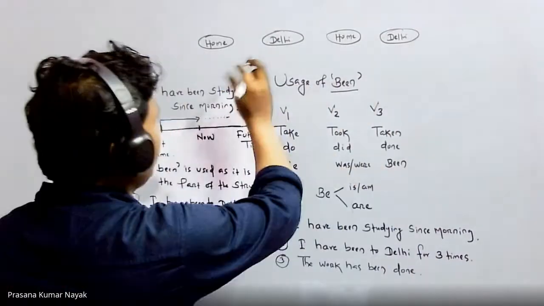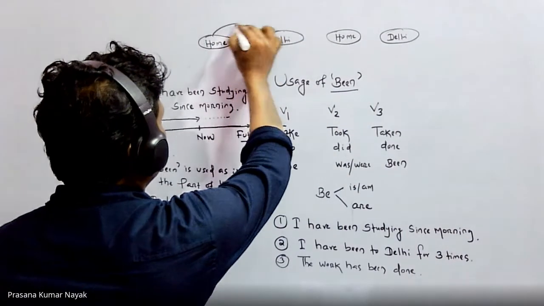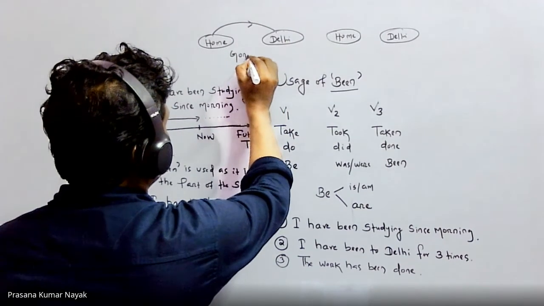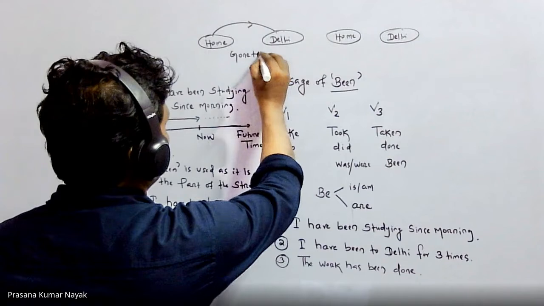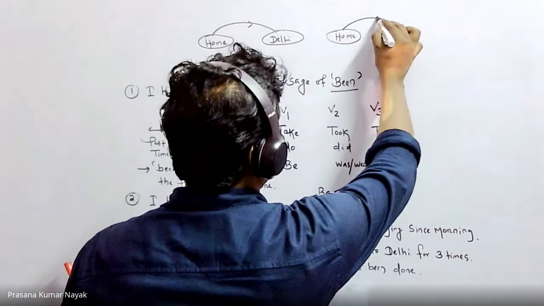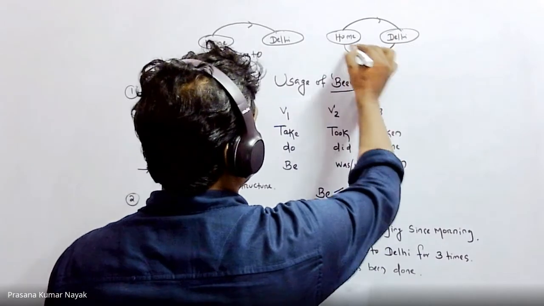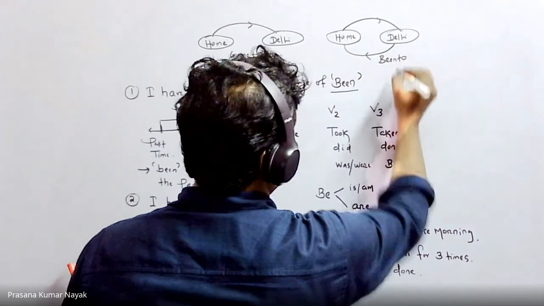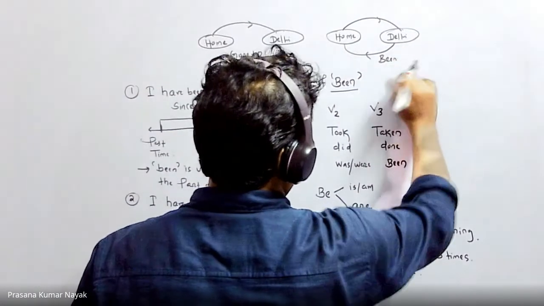So whenever I say gone to, that means I have visited this place and I'm still there. This is called gone. Whenever I say been to, that means somebody has gone and come back. That is called been, right?